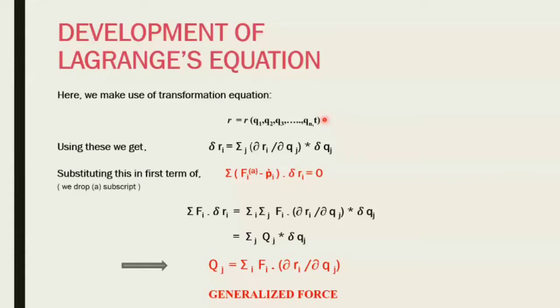Using these, we get delta r_i equals the summation over j of del r_i by del q_j times delta q_j. You would ask, why is there no delta t term here as well? Because there's delta q_j. We are developing this from D'Alembert's principle, which is developed from the principle of virtual work, where you don't consider dt to have some actual value.